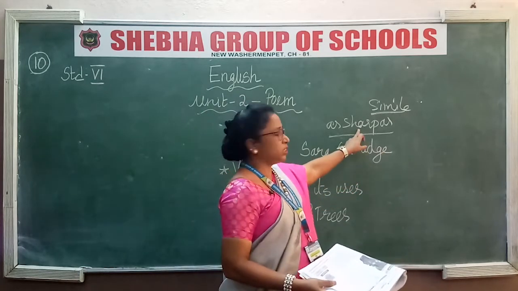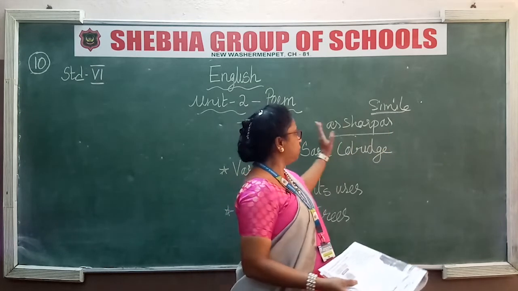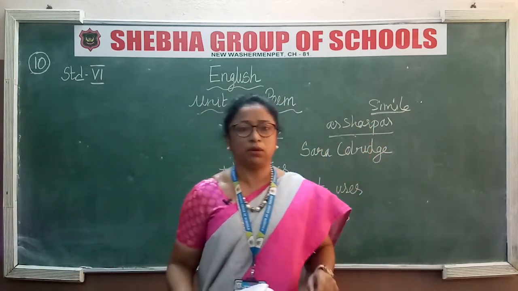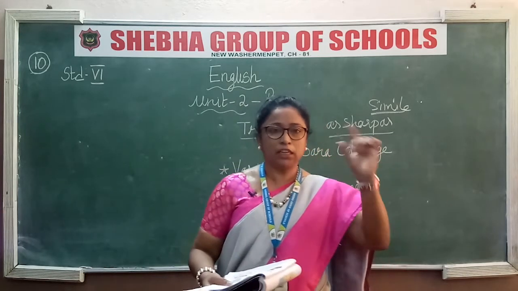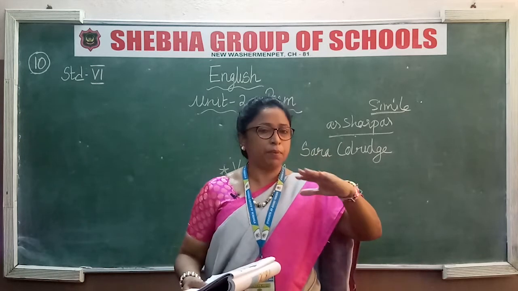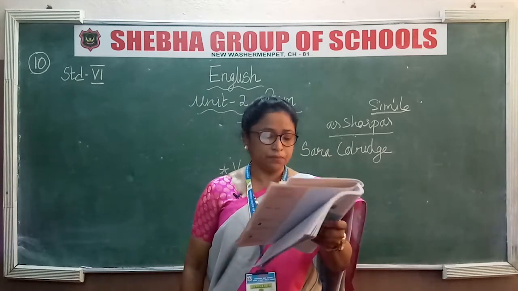See, sharp is an adjective, isn't it? Here "as" is put as a prefix and suffix, that is, before and after. So that kind of thing is known as a simile. All right, comparing the leaves to a blade. Okay, the date palm's leaf is compared to a blade, so, as sharp as a blade.